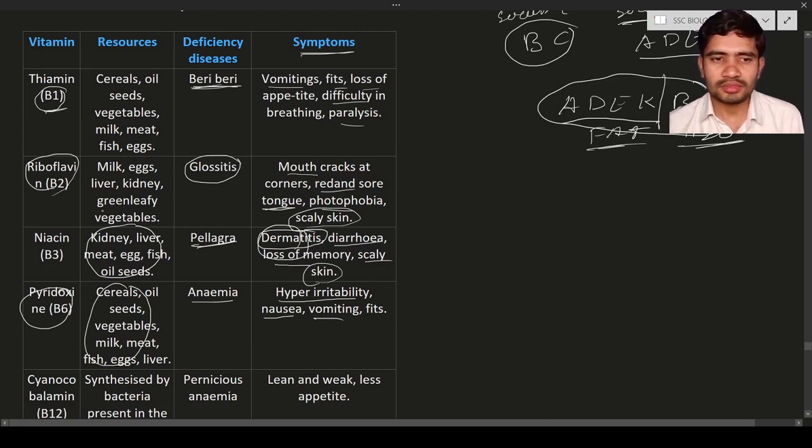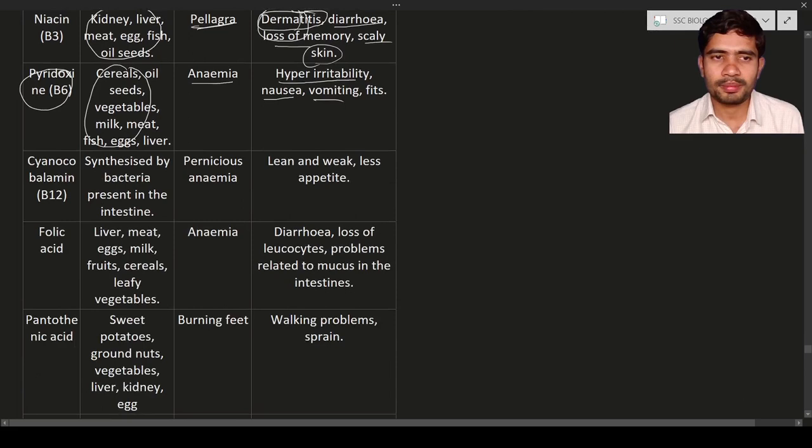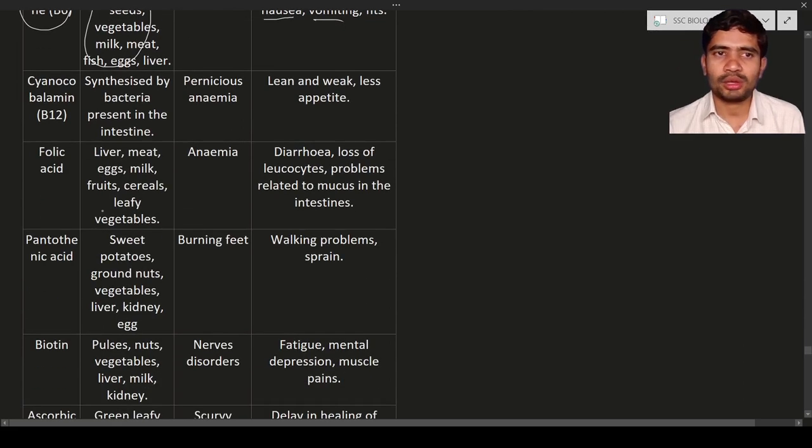Okay. Next, the cyanocobalamin. It is also known as B12. It is going to cause pernicious anemia. So they are lean, weak, and have less appetite. They are going to have very little appetite, and being lean and weak means they are not very strong, due to the disease known as pernicious anemia caused by the cyanocobalamin or B12.